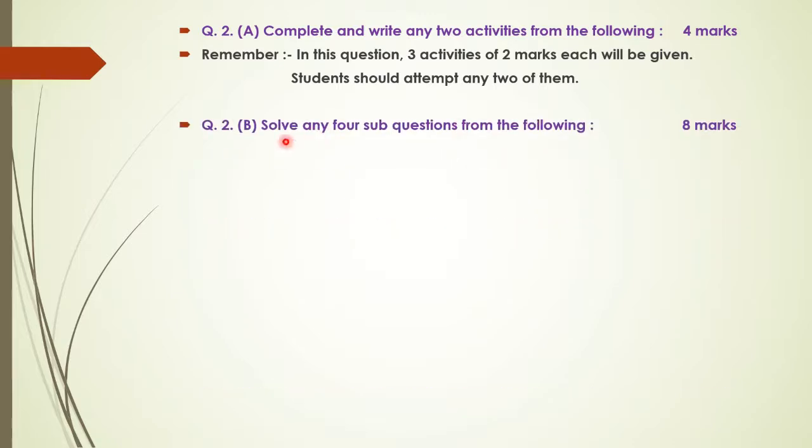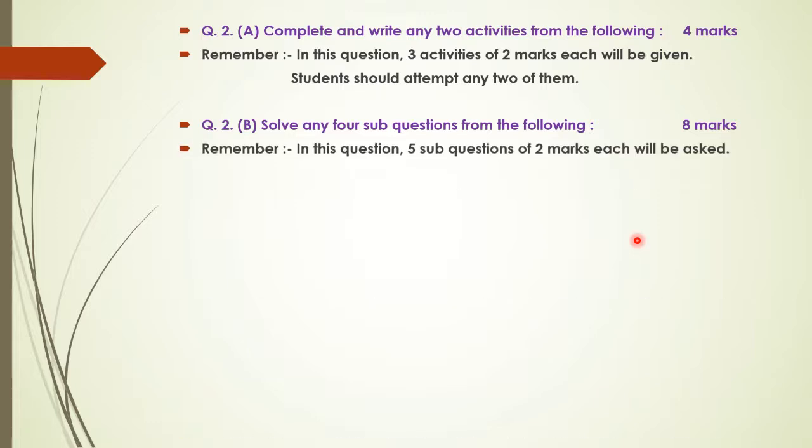Then question number 2b, solve any 4 sub questions from the following. It is an 8 mark question. So 4 plus 8, question number 2 is of 12 marks. Now here in question number 2b, 5 sub questions of 2 marks each will be asked. Out of those 5, you have to attempt any 4.